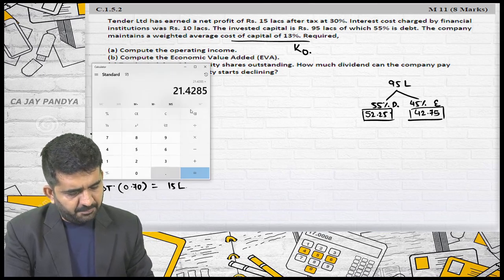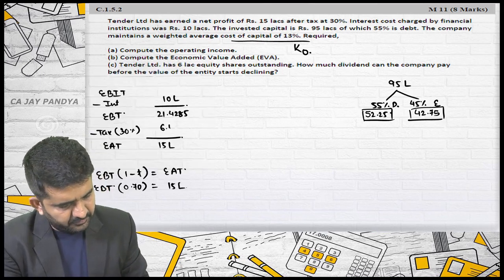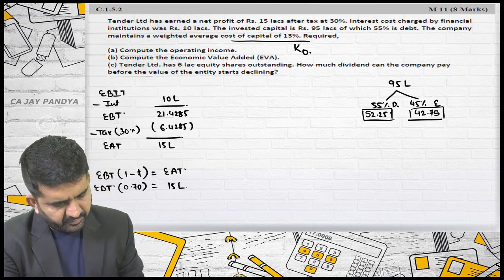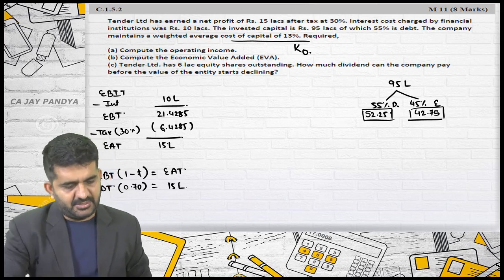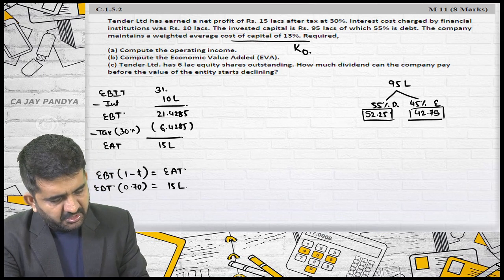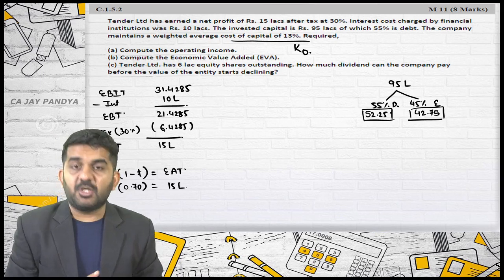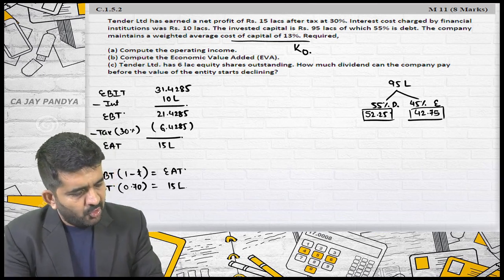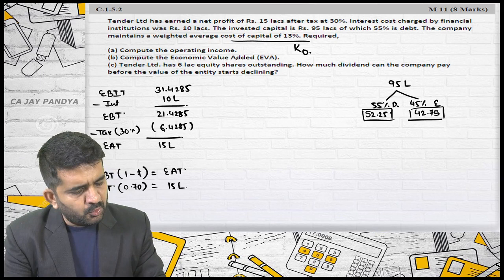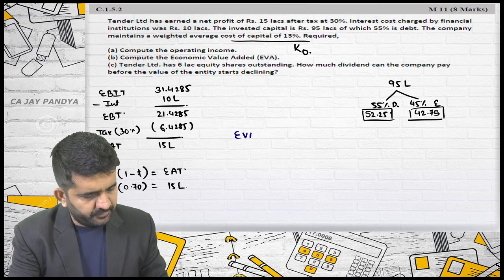Verify. 21.4285 multiplied by 30% is 6.4285, and this answer should be 15 lakhs. If this is 21.4285 and this is 10 lakhs, this will be 31.4285. So I have got EBIT, which is nothing but operating income. Compute the economic value added. Let me find out EVA.